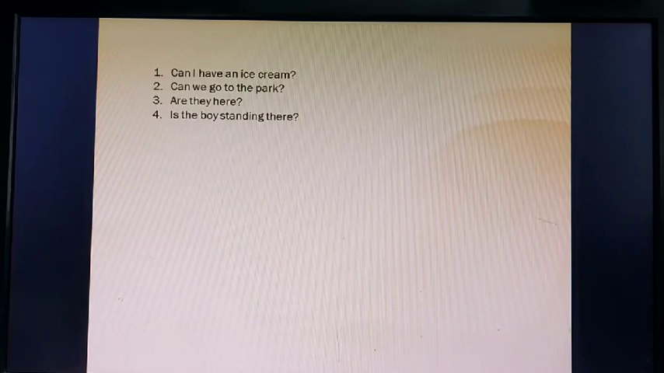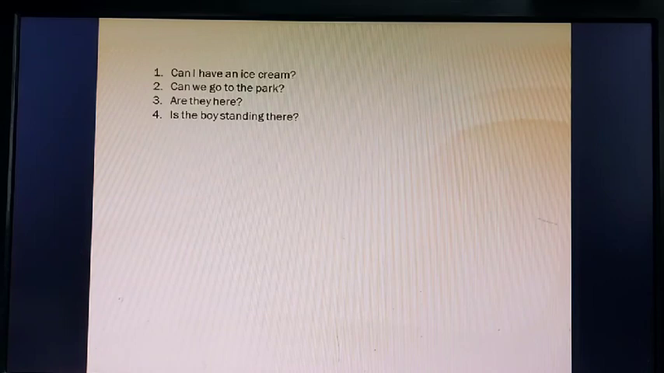See, can I have an ice cream? I can have an ice cream. I is the subject here. Can have an ice cream is the predicate here. Very good. Number 2, can we go to the park? So here the subject will be we. We can arrange the sentence as, we can go to the park. It's an interrogative sentence. So we is the subject here. Go to the park will be the predicate.